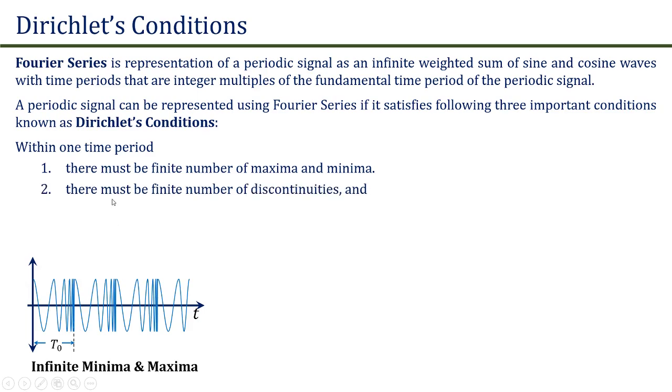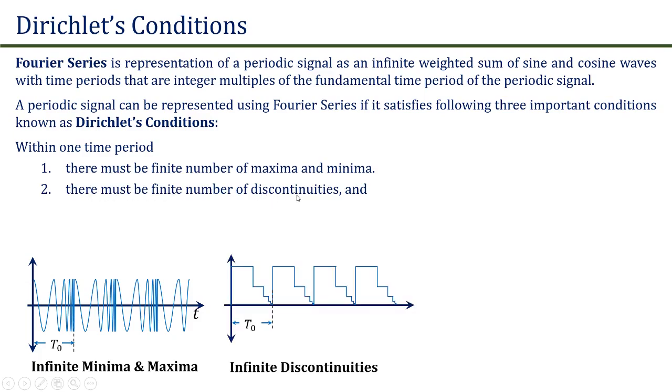According to the second condition, within one time period, there must be a finite number of discontinuities. The signal shown in this second figure is also a periodic signal whose time period is t0. The amplitude of the signal reduces to zero in an infinite number of steps of reducing sizes. Therefore, the signal has an infinite number of discontinuities within one time period. Hence, the signal cannot be represented using a Fourier series.